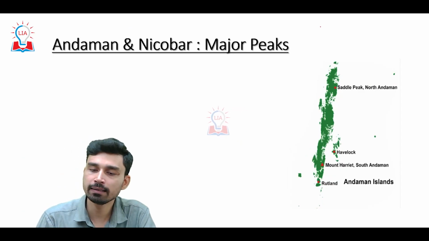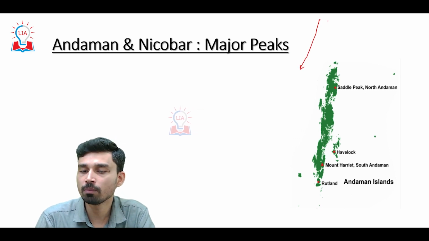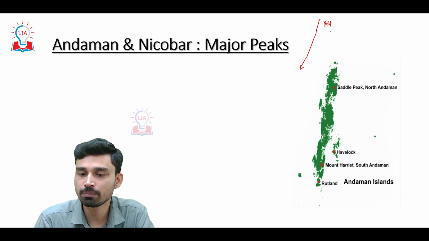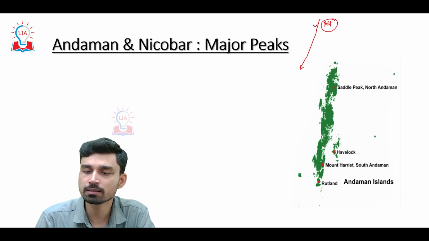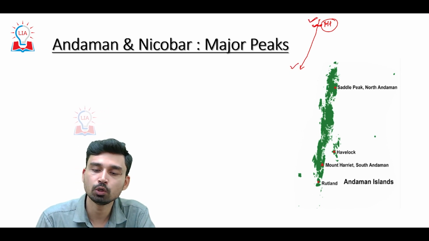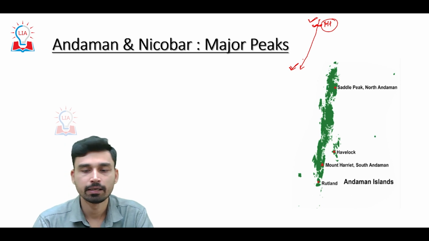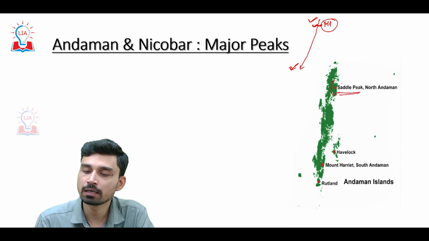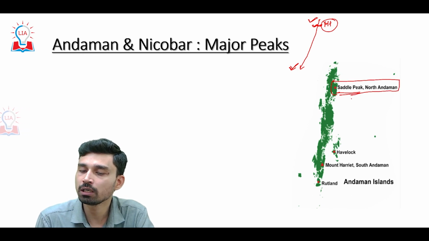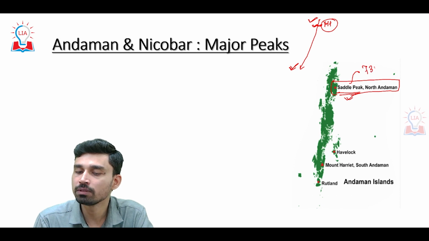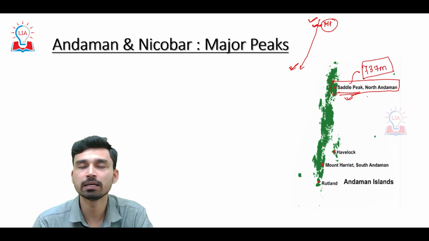Now, if you look at the Andaman Nicobar group of islands from north to south, what do we generally observe in terms of trend? That the height of these islands keeps on decreasing. That means the highest part of the group is the northernmost side, and the lowermost part is in the southern side. If we talk about the major peaks, the tallest peak is situated in North Andaman. The name of this peak is Saddle Peak, and its altitude is around 737 meters.